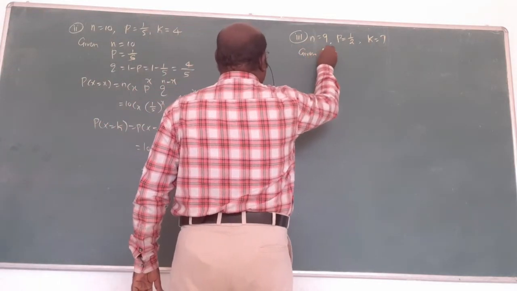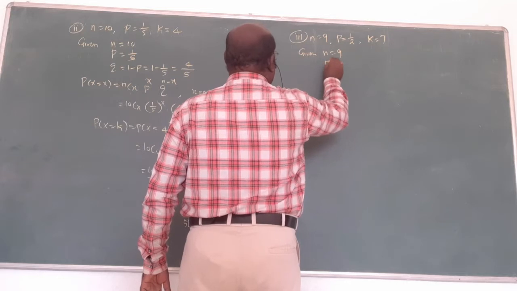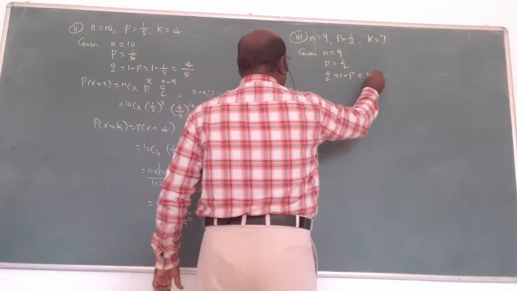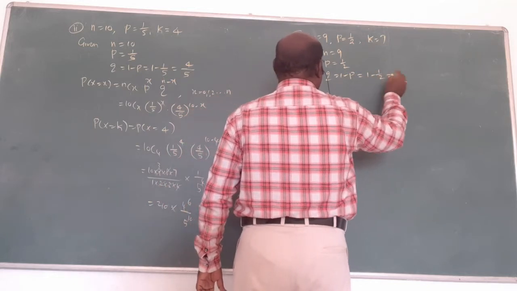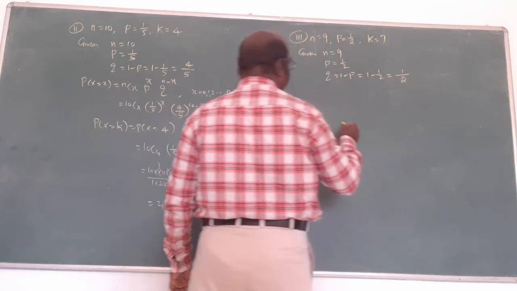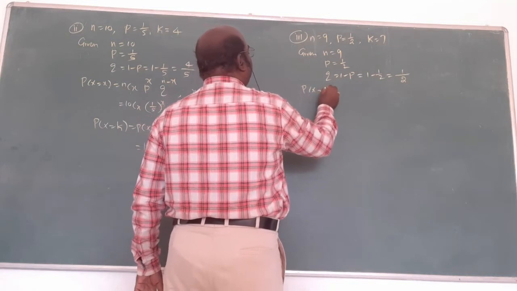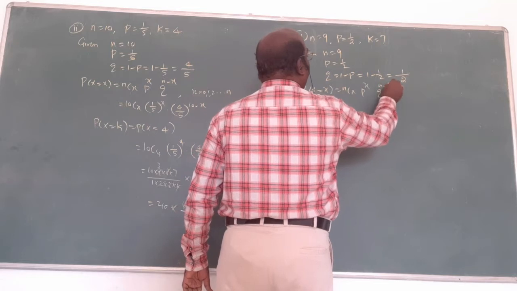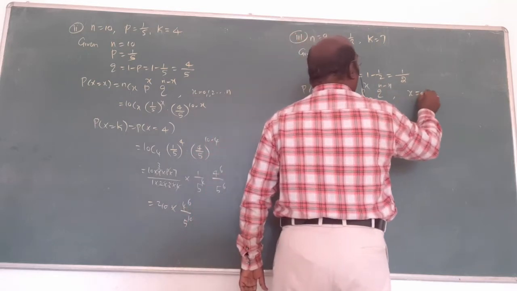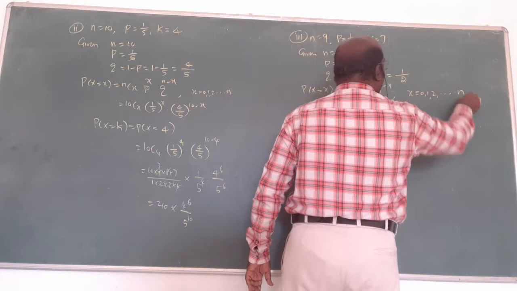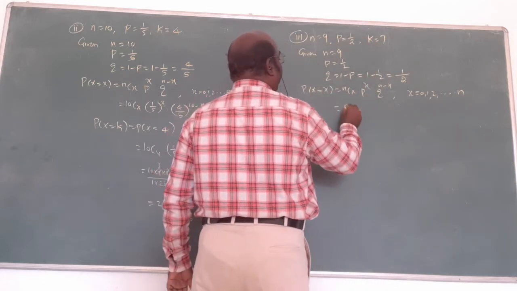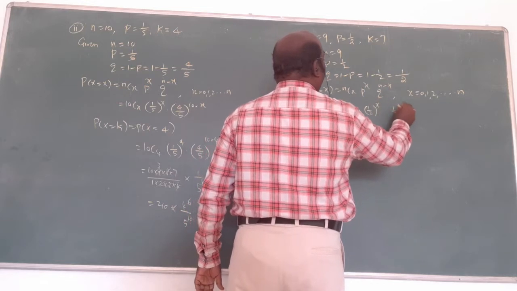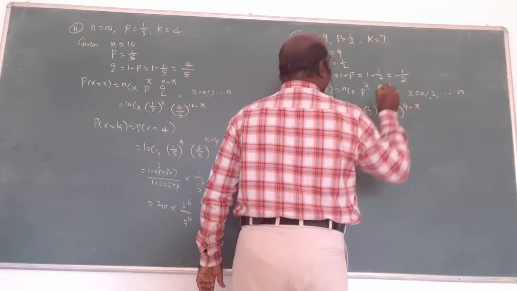What is given? n equal to 9, p equal to 1 by 2, q is what? 1 minus p is the formula. 1 minus 1 by 2, 1 minus half is what? It is actually 1 by 2. Write the formula: nCx, p power x, q power n minus x, x equal to 0, 1, 2, etc. up to n. n is 9: 9Cx, 1 by 2 power x, 1 by 2 power 9 minus x.